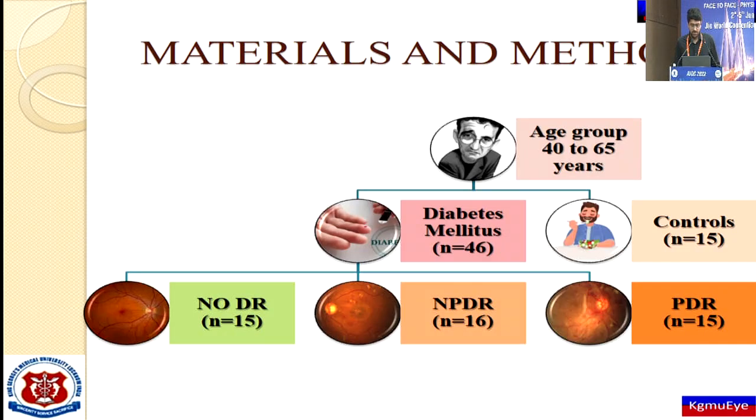In our study, we took age group of 40 to 65 years, in which there were 46 cases of diabetes mellitus and 15 healthy controls.